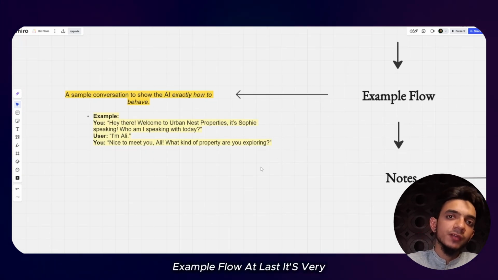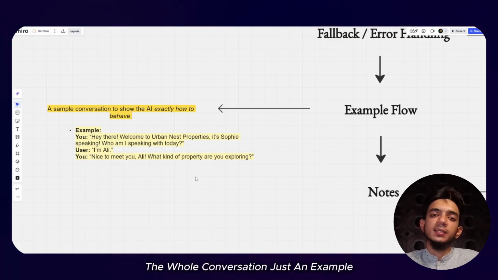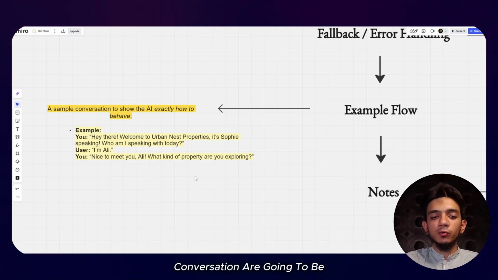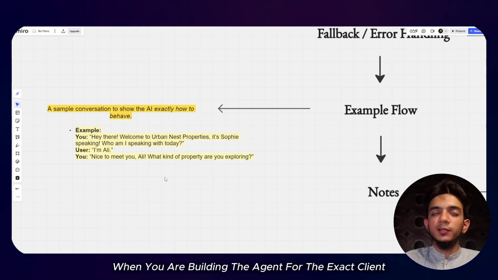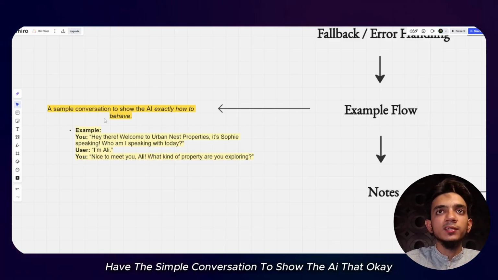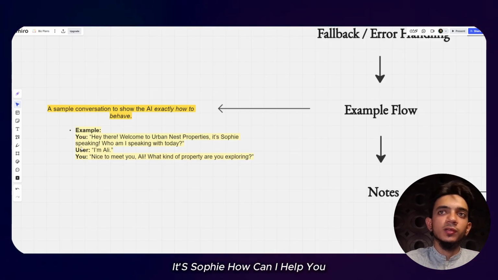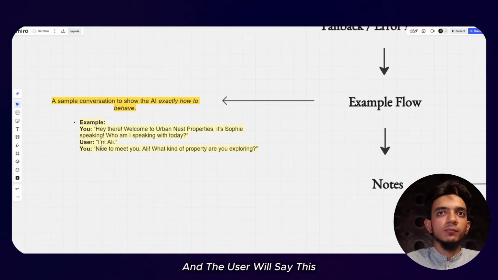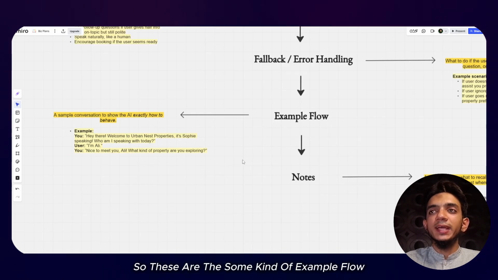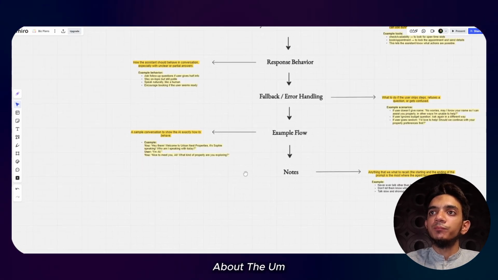Example flow, at last, is very, very important, because we give the agent an example flow, the whole conversation. We can put up multiple examples. It all depends on how complex the conversations are going to be when you are building the agent for the exact client in the exact niche. But example flow is very important, because we have a simple conversation to show the AI: you'll say, hi there, welcome to this is property, it's Sophie, how can I help you? And the user will say this, and after that you have to say this, and if the user says this, you have to say this. So this is an example flow by which the agent will get more and more clarity about the call flow, right?